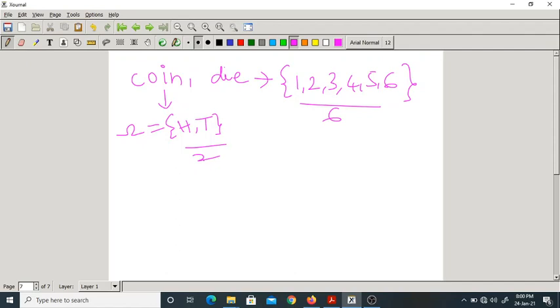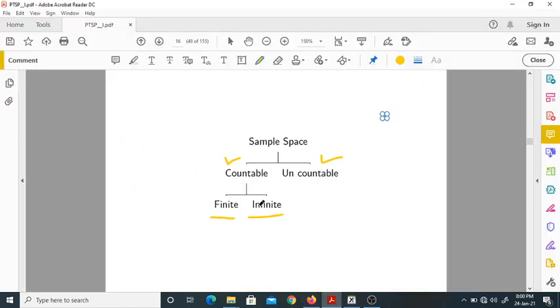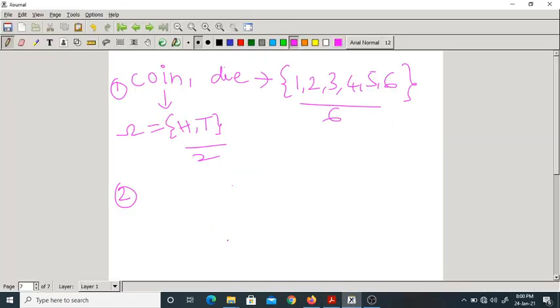Let us take that as type 1. The next type is countable infinite. In countable we are done with finite; in countable we also have infinite. What do you mean by that? Suppose you take a sample space of all integers.